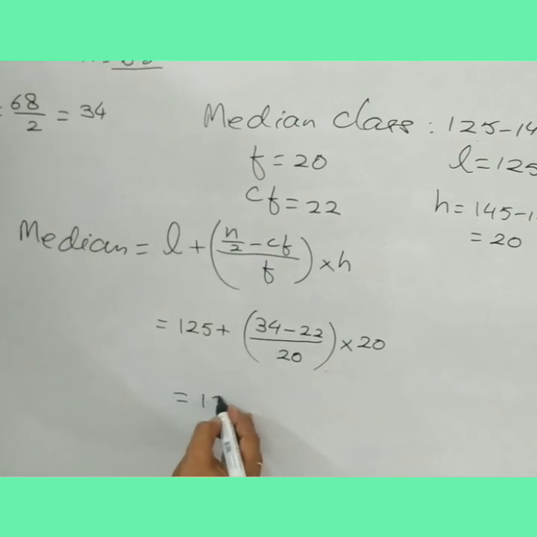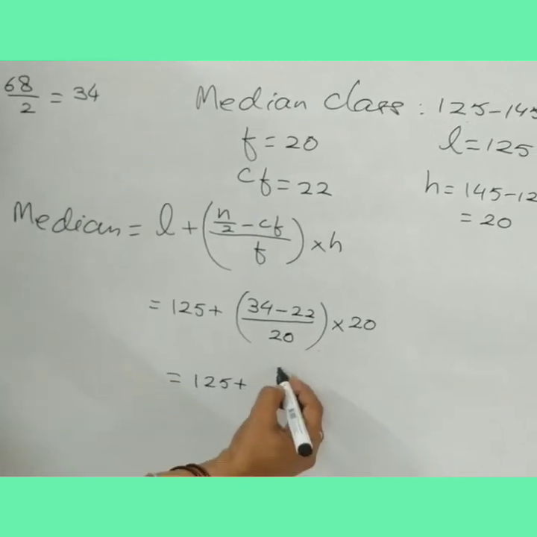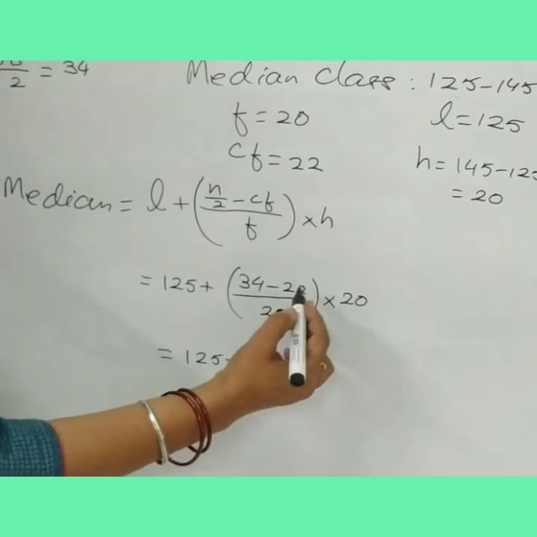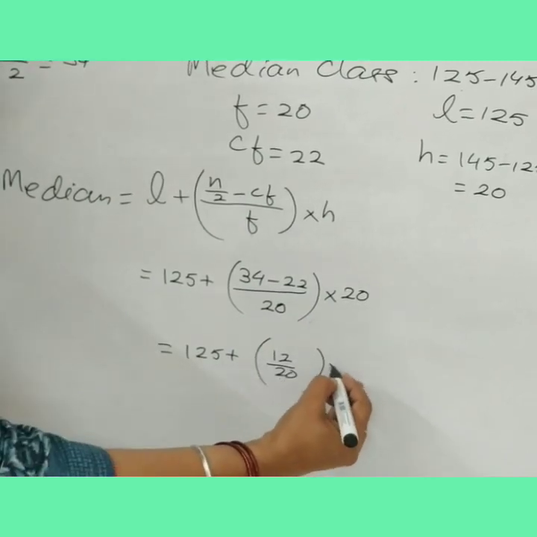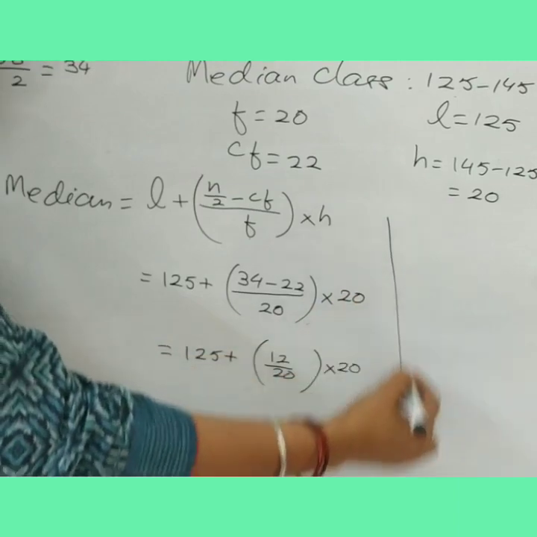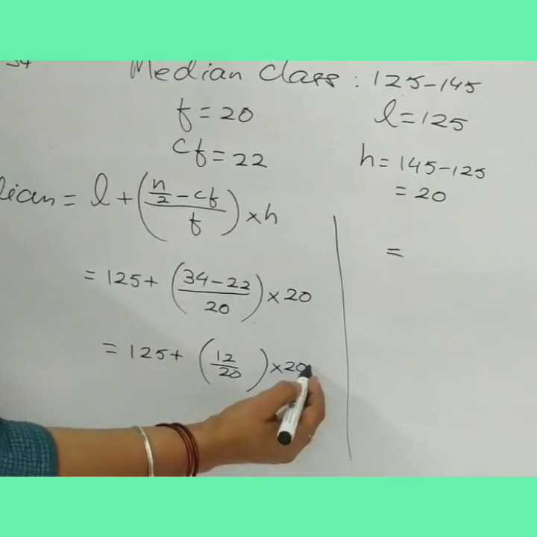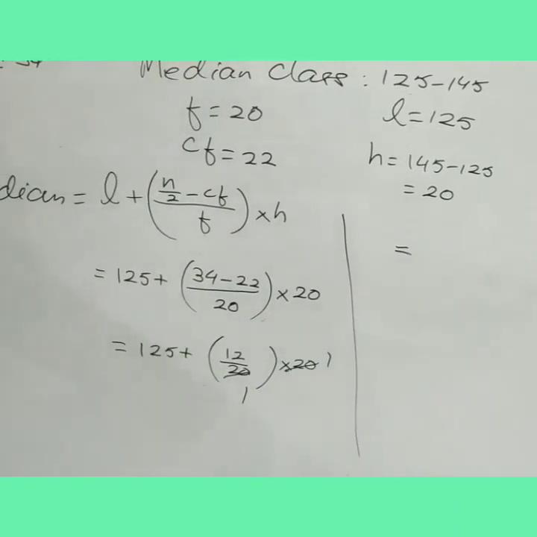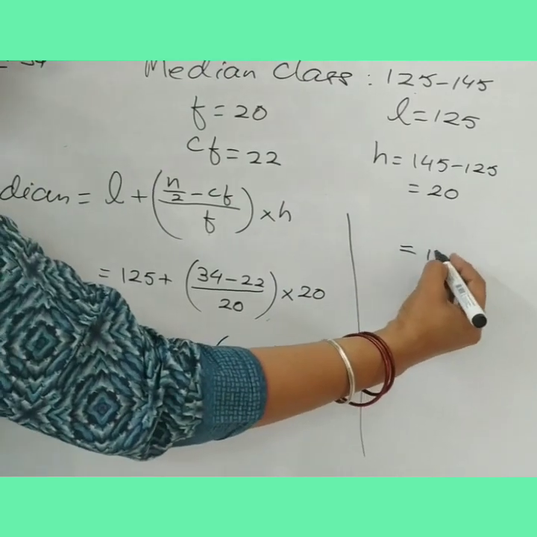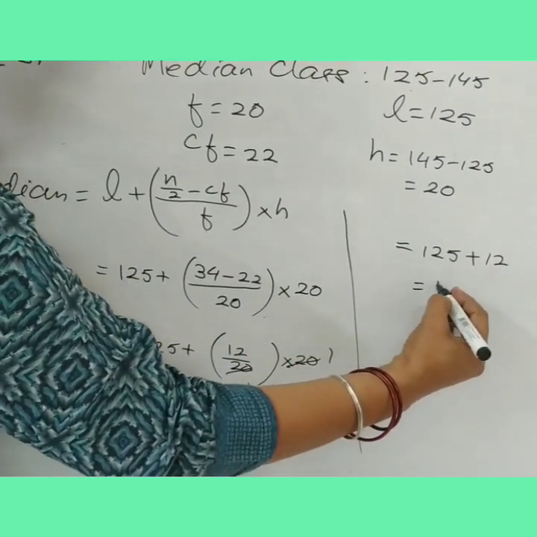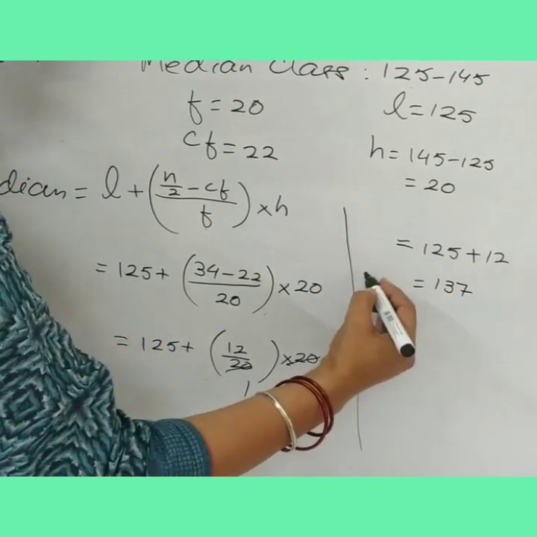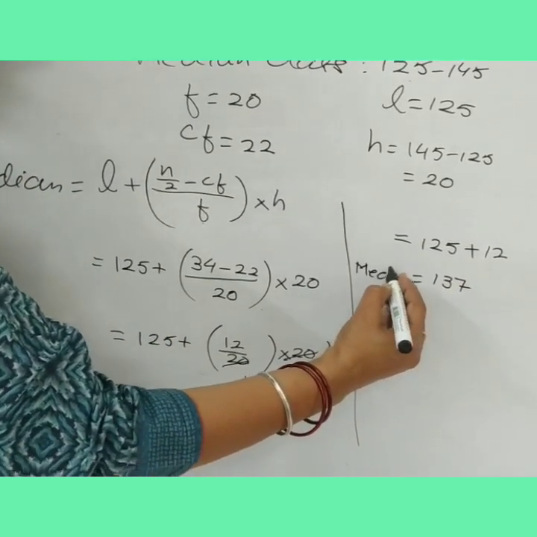So 125 plus, we are applying BODMAS now, 34 minus 22 is 12. 12 by 20 into 20. Now further, this 20 and this 20 cancel out. So we have 125 plus 12. So the answer is 137. So therefore the median for the given data is 137.